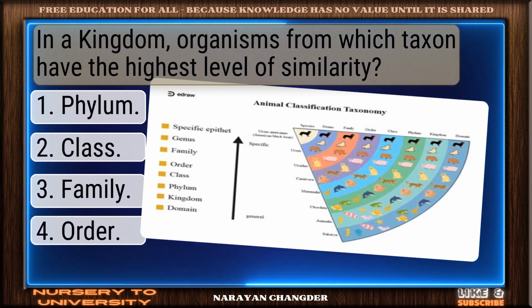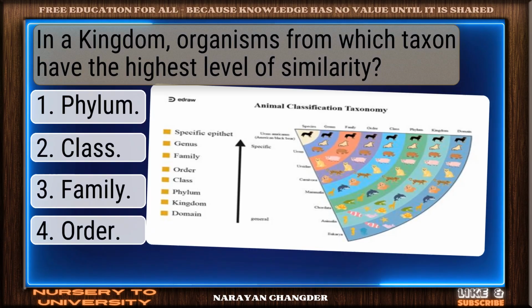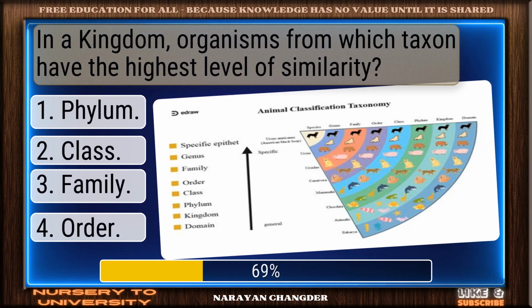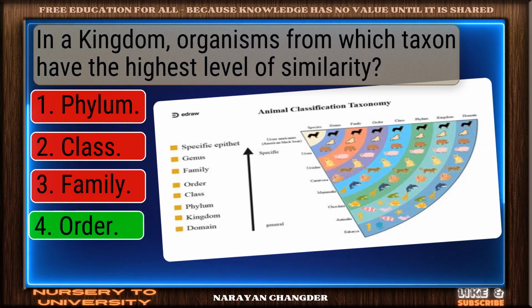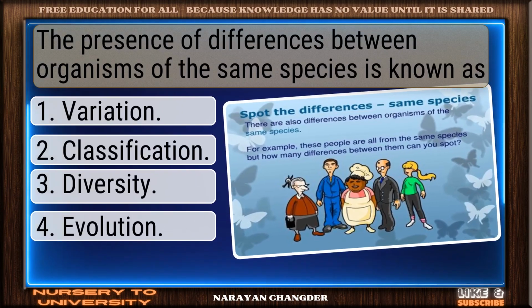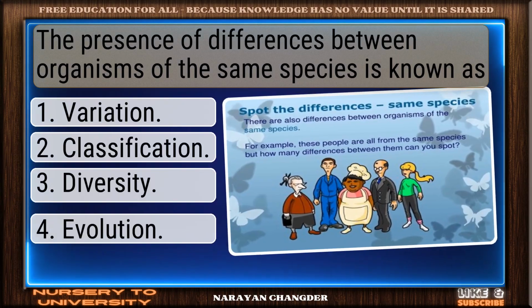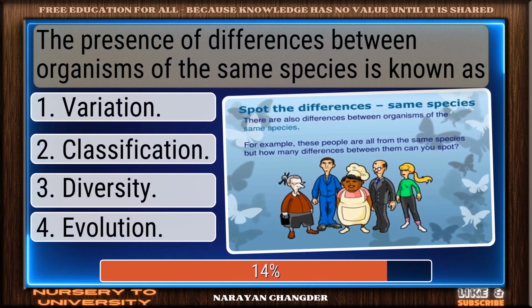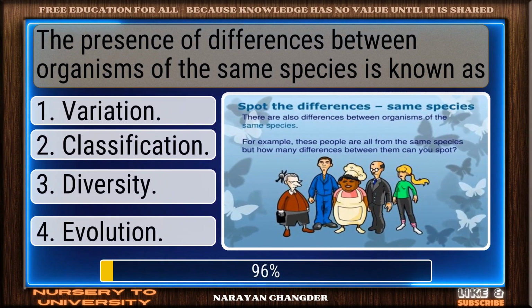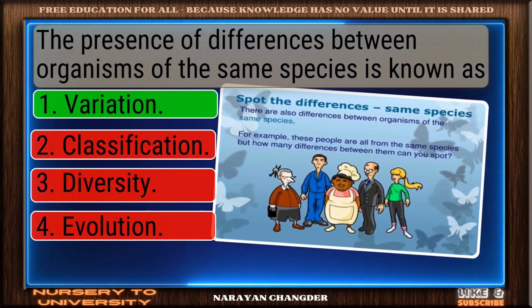In a kingdom, organisms from which taxon have the highest level of similarity? Great job. Order is the accurate answer. Question number 87. The presence of differences between organisms of the same species is known as? Good job. Your answer, variation, works well here.